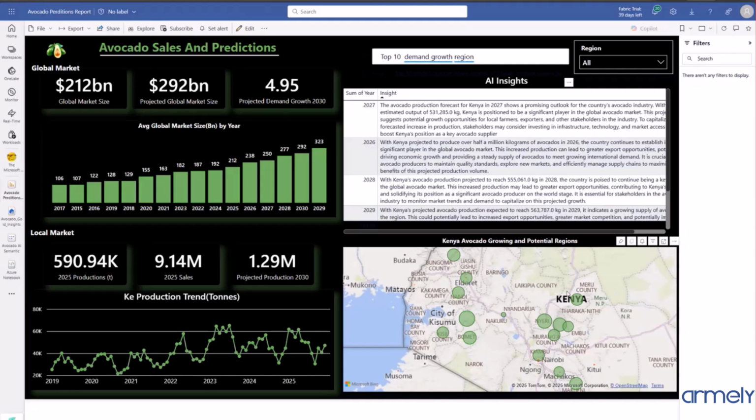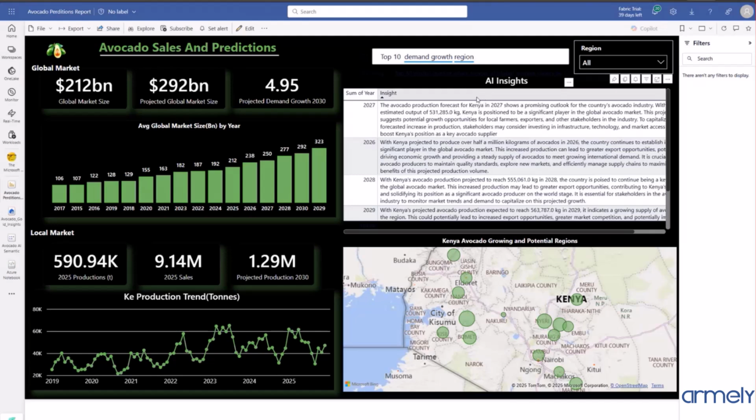In addition to that, at the bottom right we have a map where you can see different areas where avocado is grown, and we can leverage this data to utilize the areas where we can, so that we can have a global position as market leader in 2030.